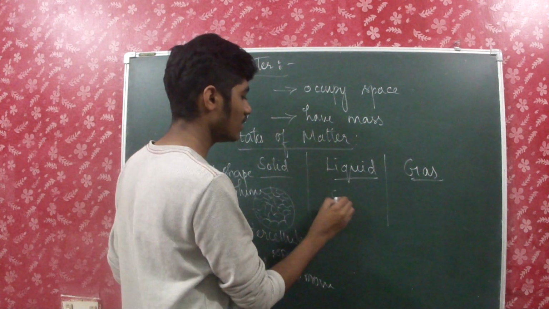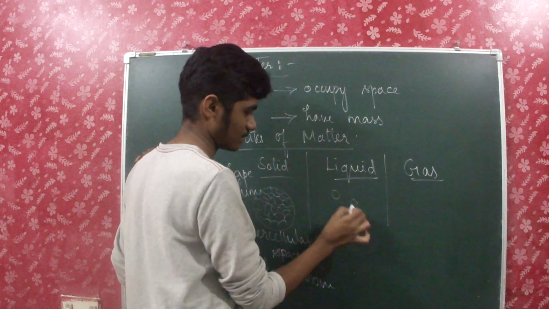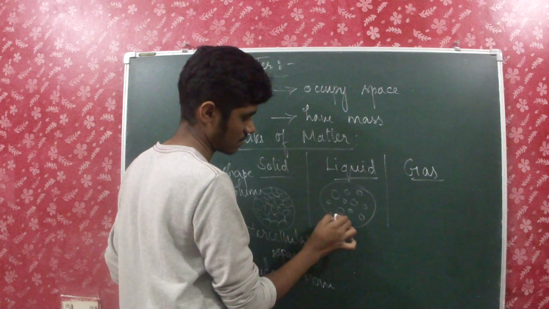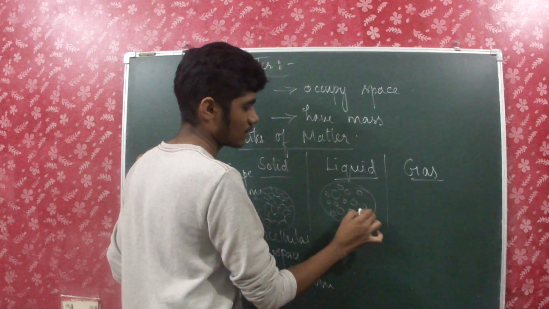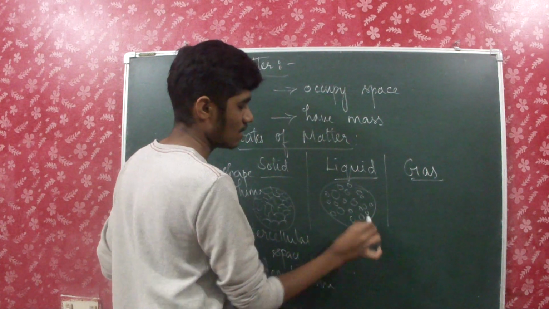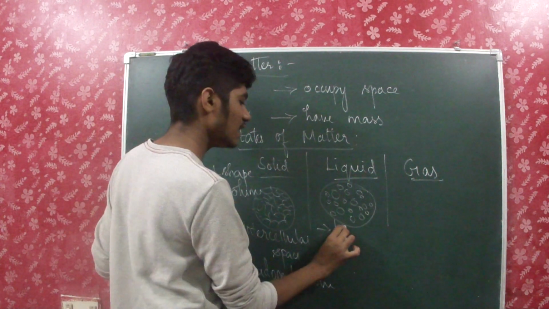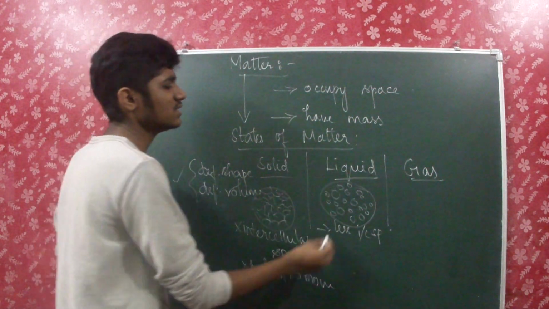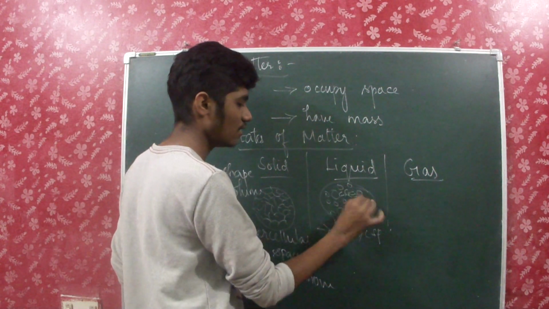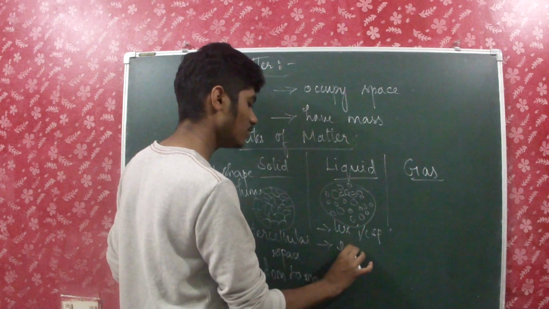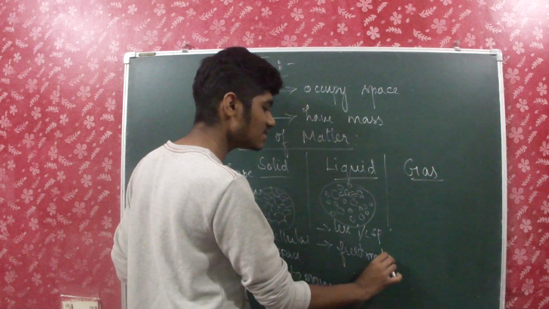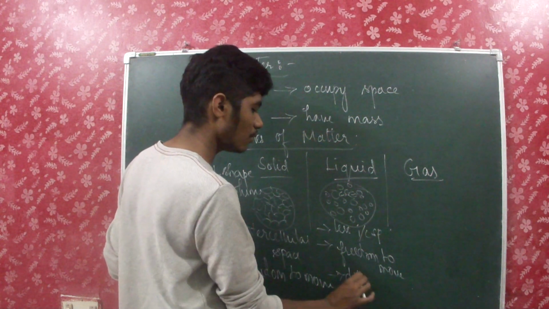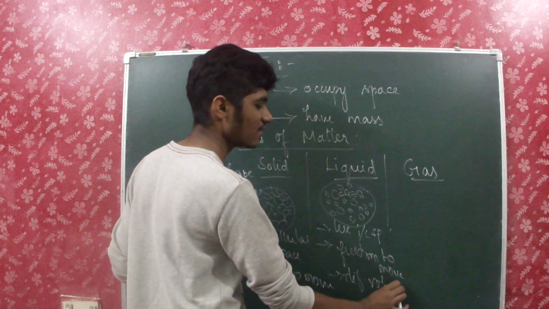Come on to liquid. In liquids, you can find less intermolecular space. Some intermolecular space you can find, as you can see here. So there is a freedom to move, though not much, and it has a definite volume. Of course, it has a definite volume.